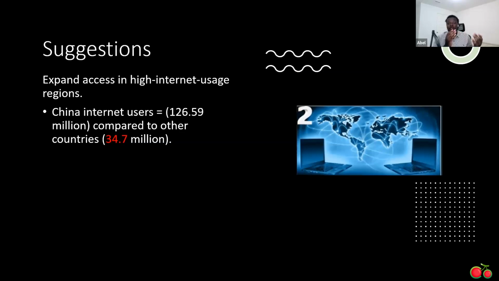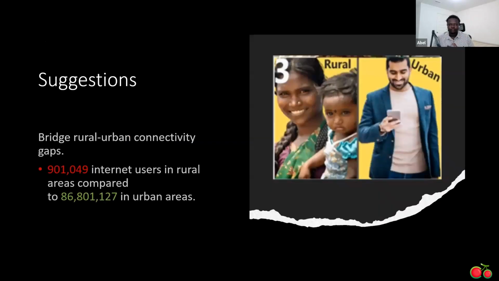In places like China, even though you saw in the data set, Asia was the biggest. But specifically, if you're to look into that, we could see that China was the biggest, closely followed by Russia. But the countries around China did not have that much internet users. As you can see here, in China specifically, we had 126 million users compared to the other countries just around it with only 37 average.